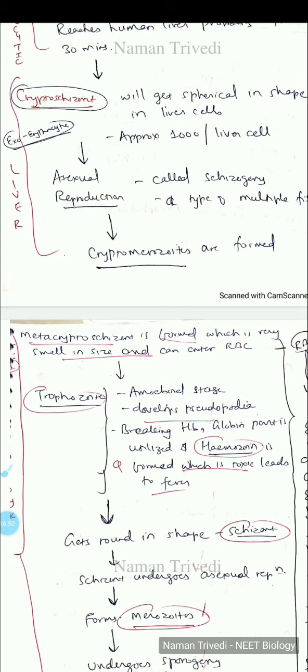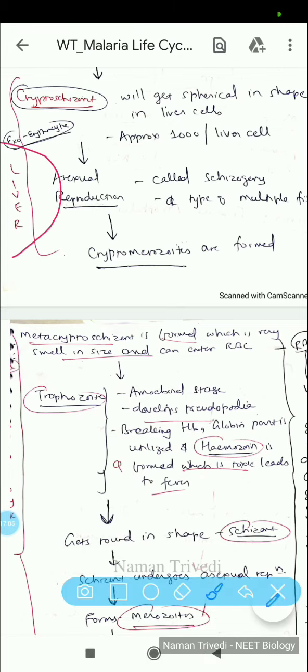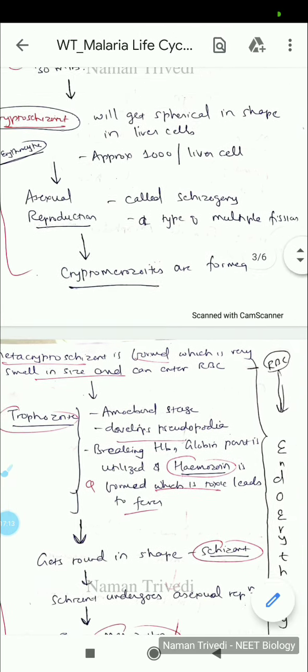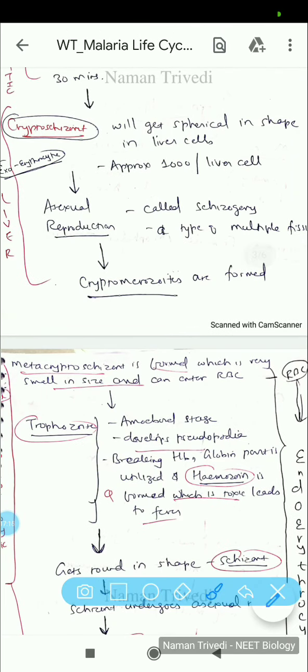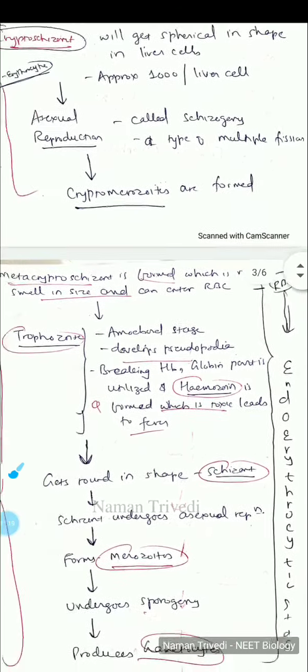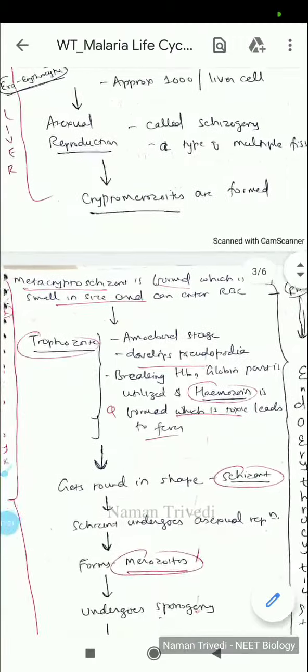I had some friends working on vaccine design. One of my friends at NIH in the US was working on this, and once it crosses the liver, you cannot really stop it. So the only way to stop it is at the liver stage. After that there are no chances. See, it can change shape. About 1,000 per liver cell, then it will be in millions to infect the RBC, because RBCs are small and liver cells are big, and then it will assume this shape which we call the cryptomerozoites.